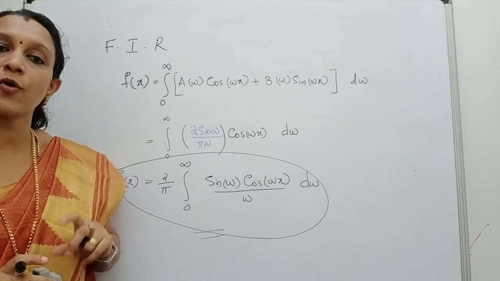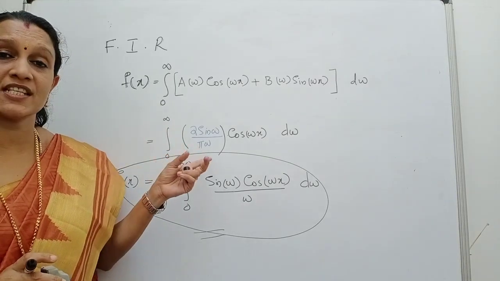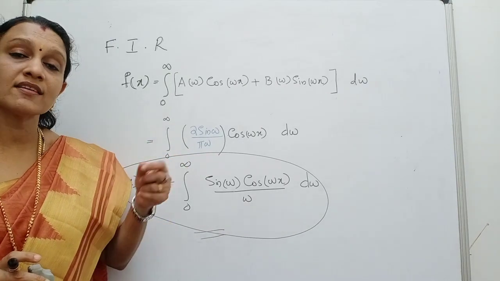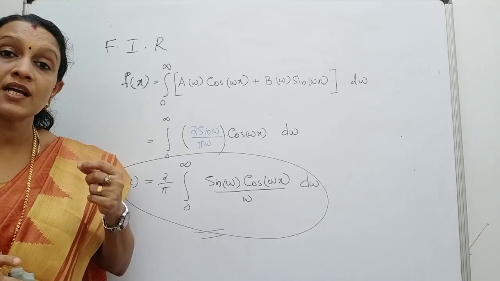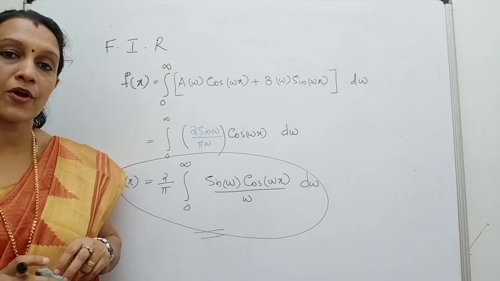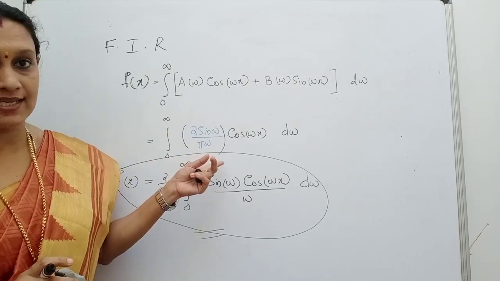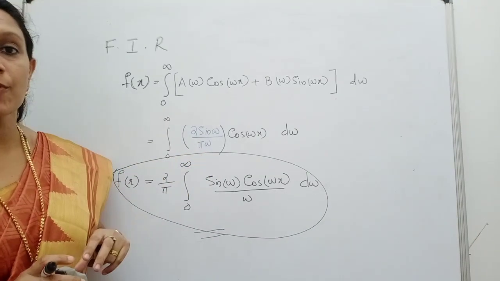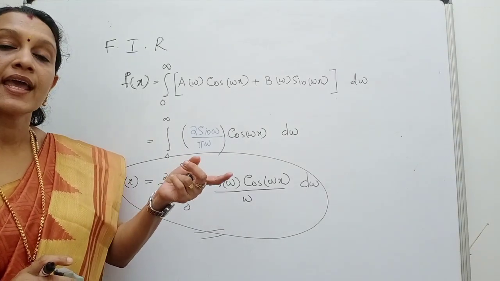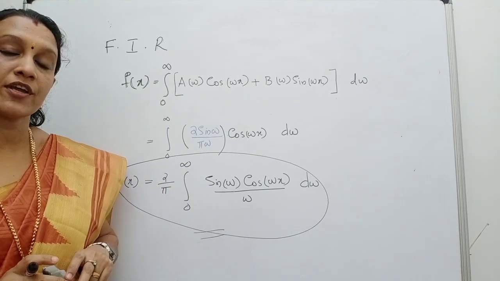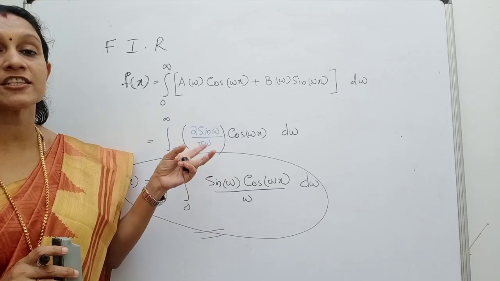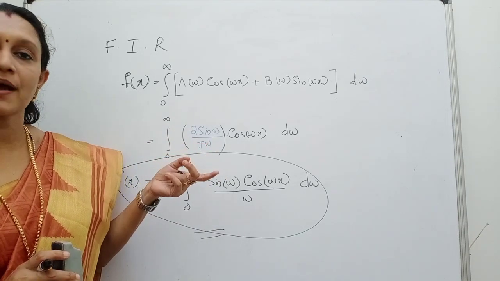Now what about at the point 1? So in this question, what is a point of discontinuity? Already in the theorem we discussed how to find the form of the Fourier integral of f of x in the case of discontinuous points. So that also we should calculate in this case. The discontinuous points are x equal to 1, and x equal to minus 1 is also a discontinuous point. So we are separately calculating f of x at the point 1 and at minus 1.